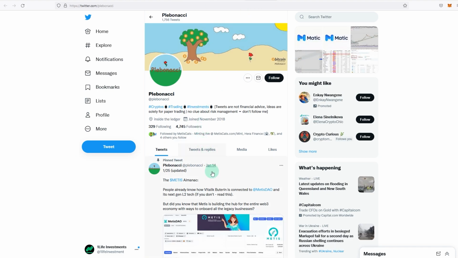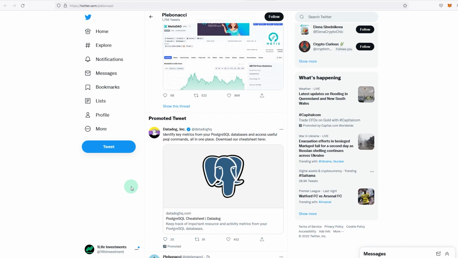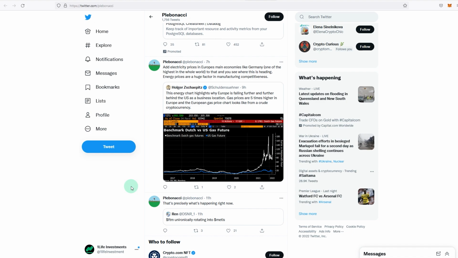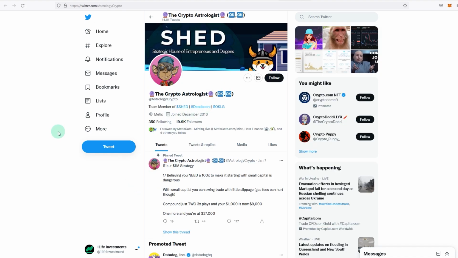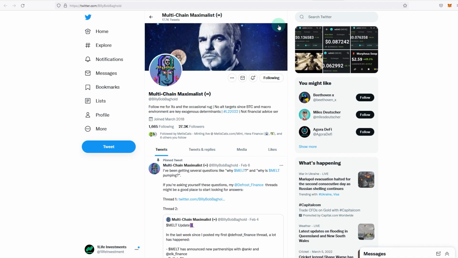Another one is Plebonacci. Plebonacci is not necessarily for new projects, but it covers METIS, the ecosystem and the tech, and also puts out tweets about other projects. Another one is Crypto Astrologist. Again, mixed content, but also good for METIS.